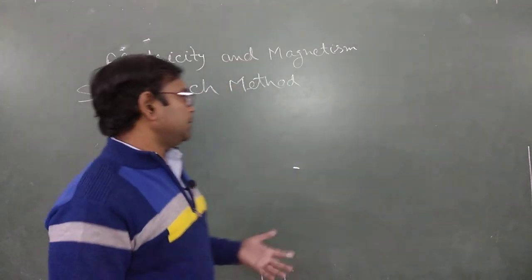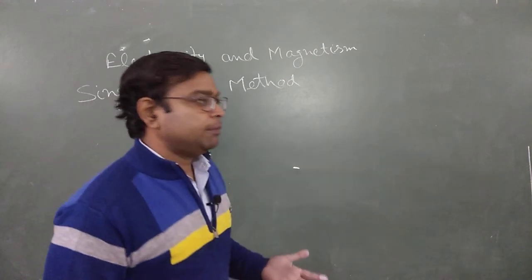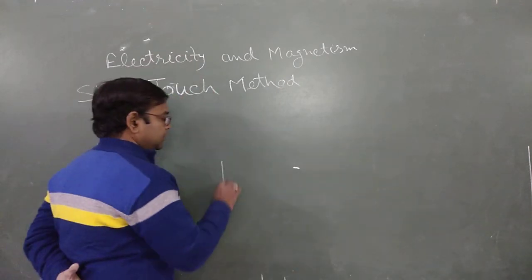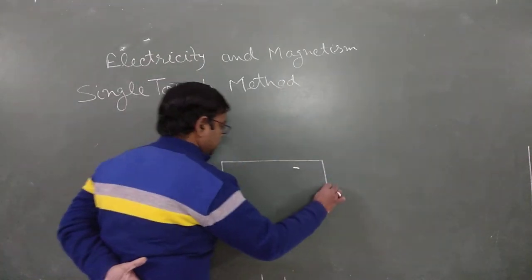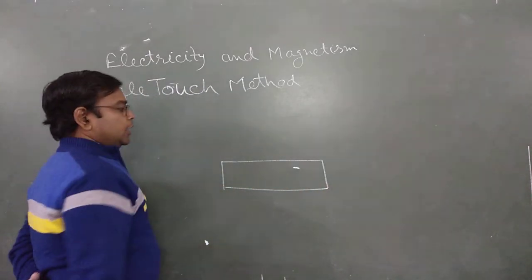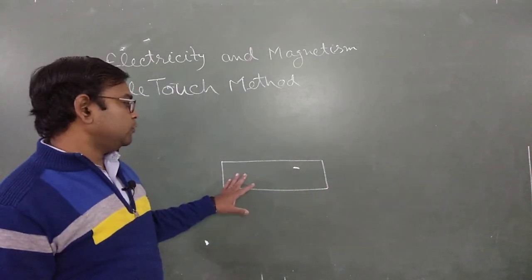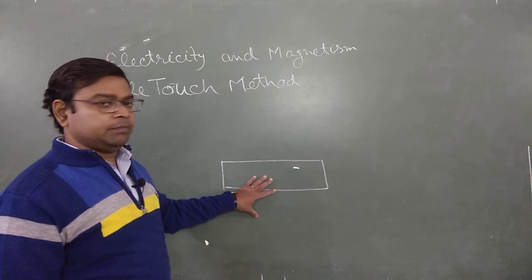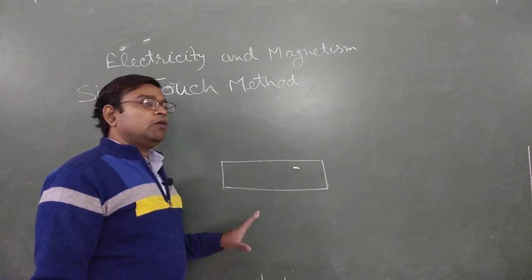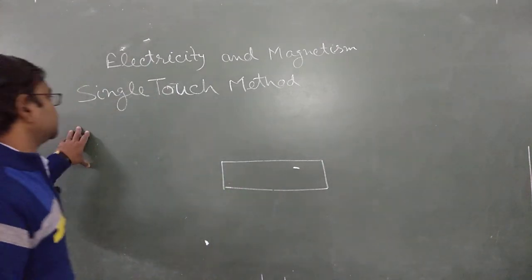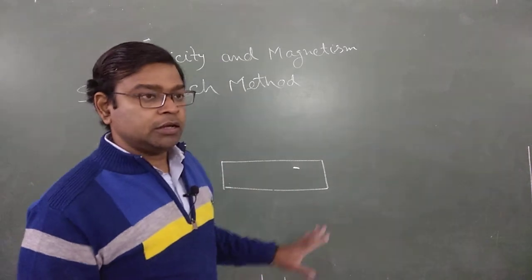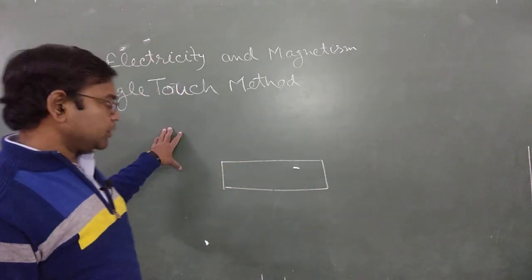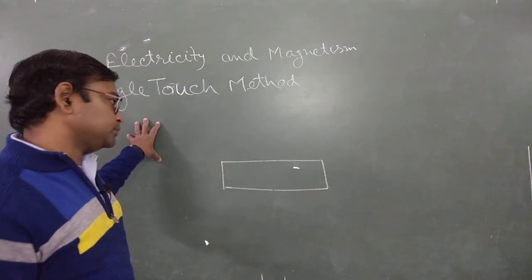Suppose we have a magnet and a piece of iron or magnetic material, and we wish to make this a magnet. Now how do we use the single touch method? There are various methods, but this is the easiest one, so I am going to discuss this method only.